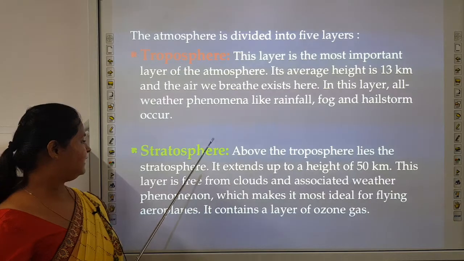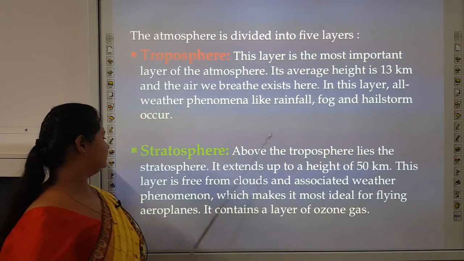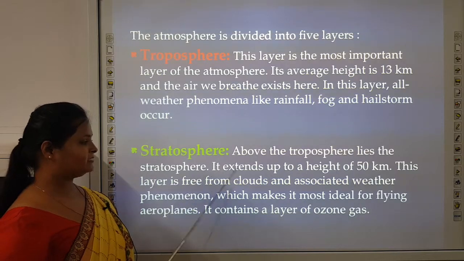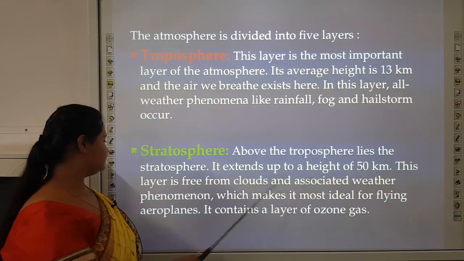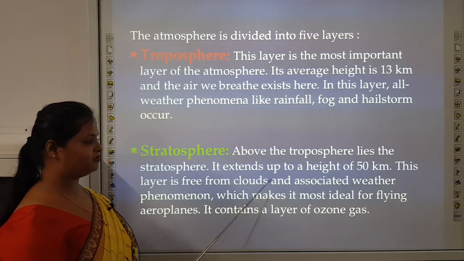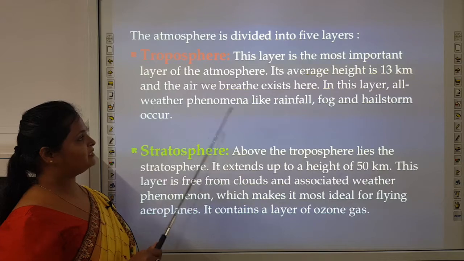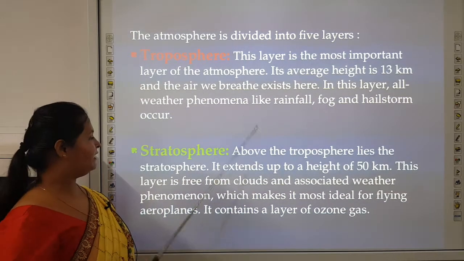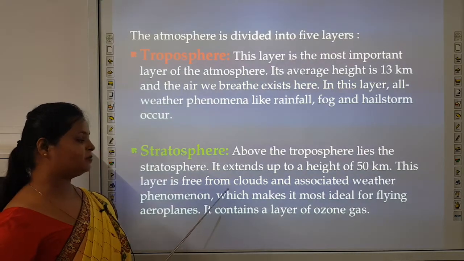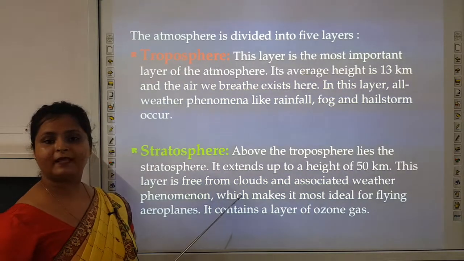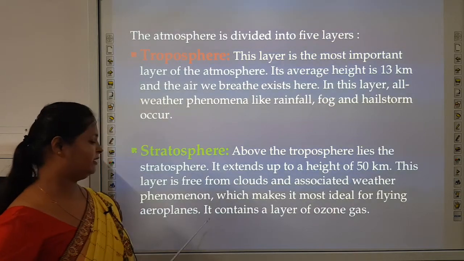Next, stratosphere. Above the troposphere lies the stratosphere. It extends up to a height of 50 kilometers. This layer is free from clouds and associated weather phenomena. The weather phenomena exist in the troposphere, and the stratosphere is free from them, which makes it very ideal for flying aeroplanes.